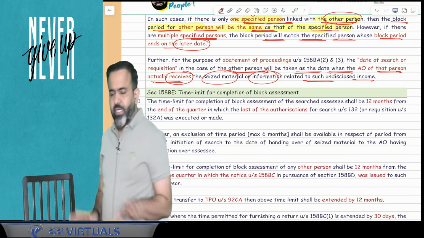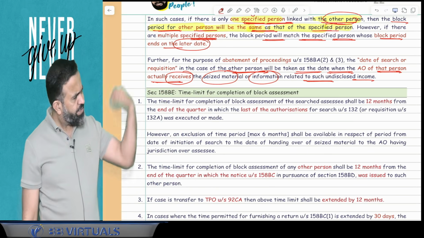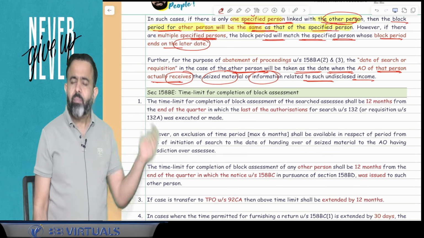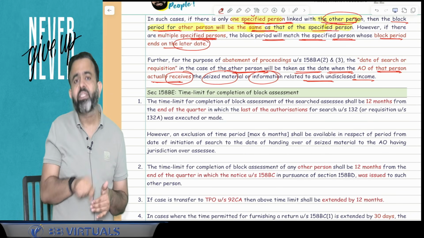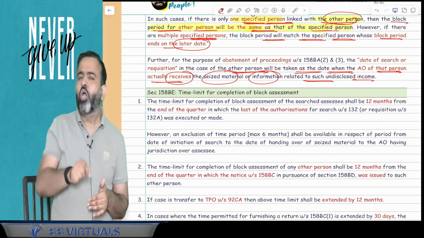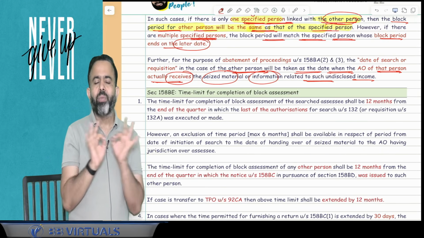So again, I am explaining this point, try to understand. Guys, when a raid is conducted in the case of Rajnikant, but the Dhanush AO got this information, then on the date when the Dhanush AO received the information, document or asset, whatever assessment is pending of Dhanush, that is going to be abated.